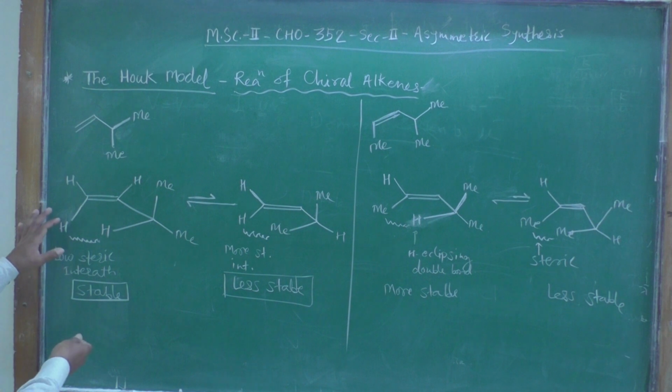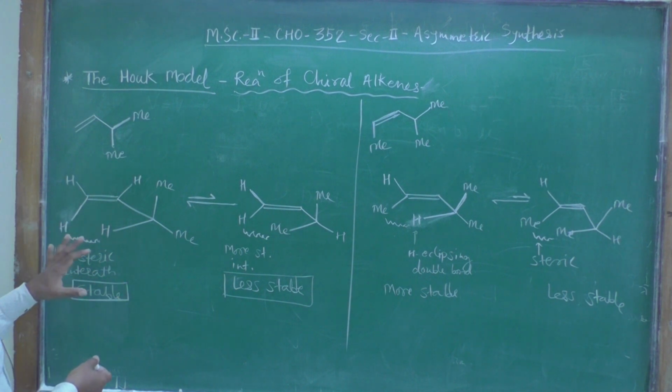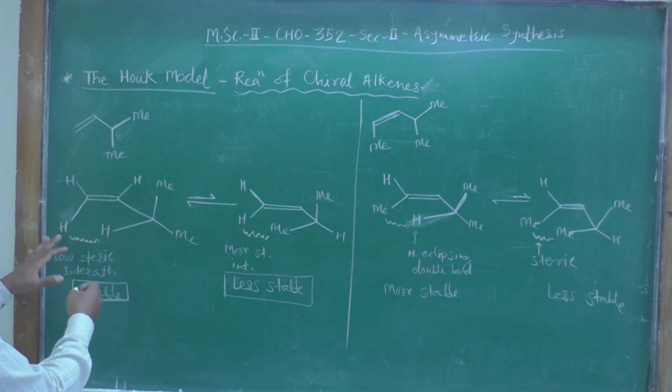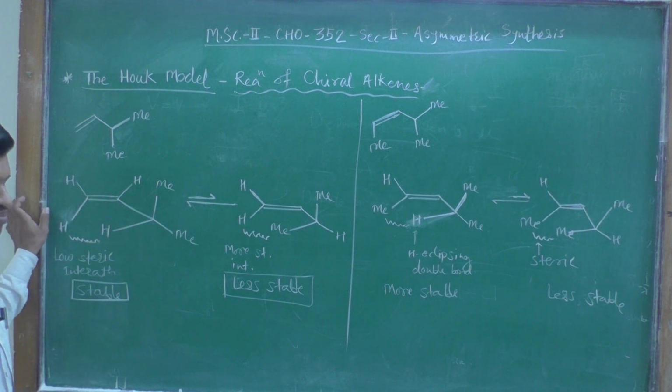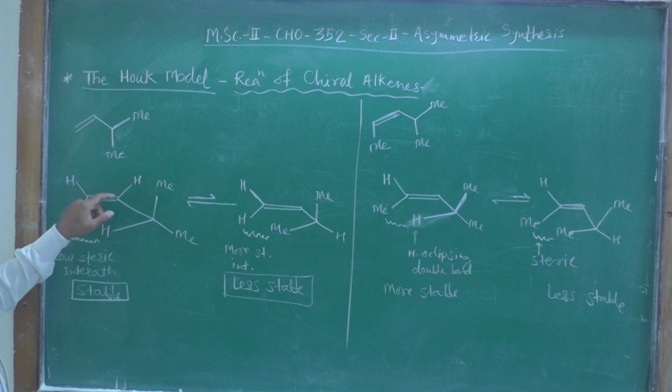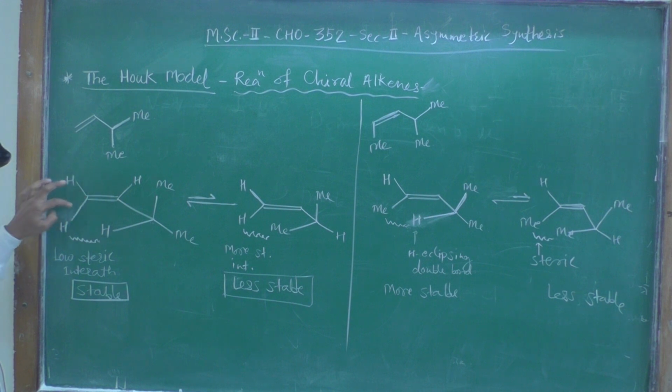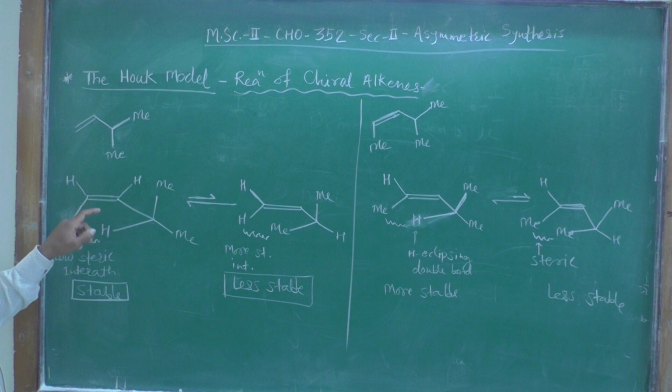So that's why we have written such a conformation, in which this hydrogen on the alpha carbon atom and this carbon double bond are eclipsing, and the proton attached to the sp2 carbon, that is the alkenic carbon, and this alpha proton are also in very close proximity.